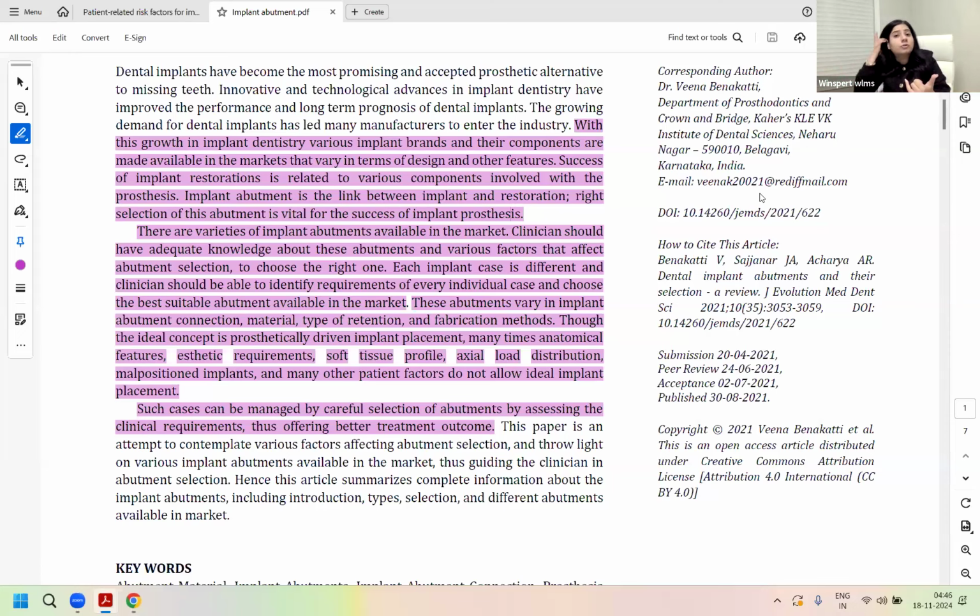And we'll talk about the screw retained ones, and we'll talk about cemented ones and the challenges they have in maintaining hygiene around the implants, because peri-implantitis is huge in ADC. So all those factors which affect what kind of abutment you will choose can be the aesthetic requirement, the soft tissue profile, the forces and the loads on your implant and the restoration, whether it's a malpositioned implant.